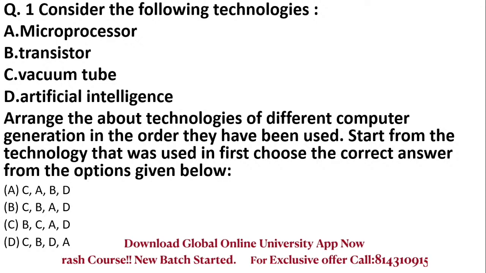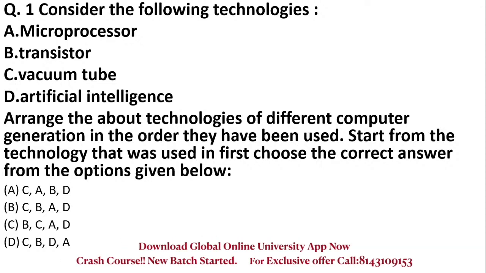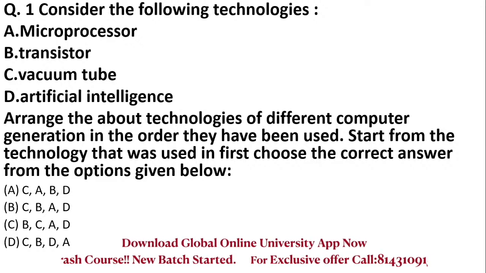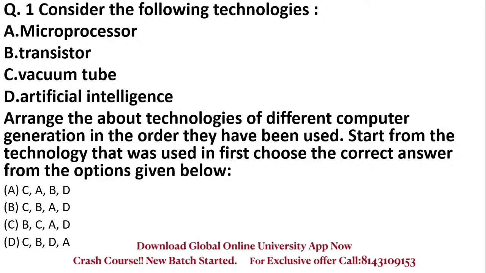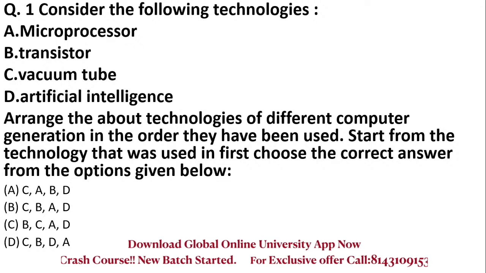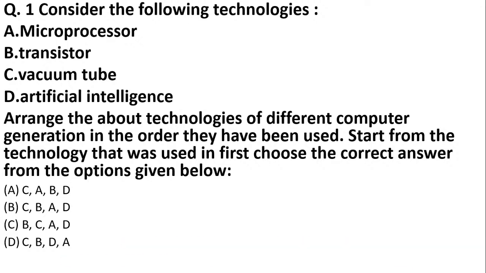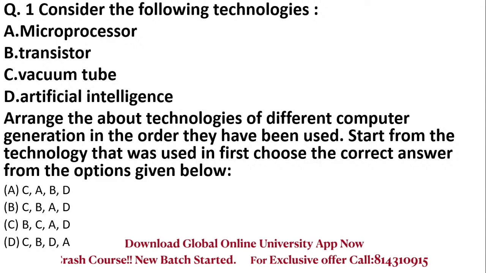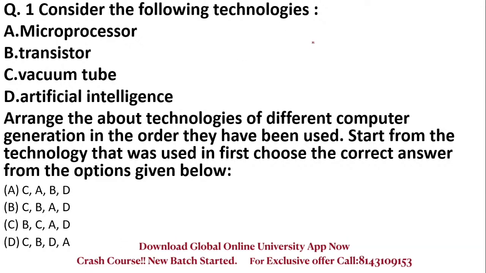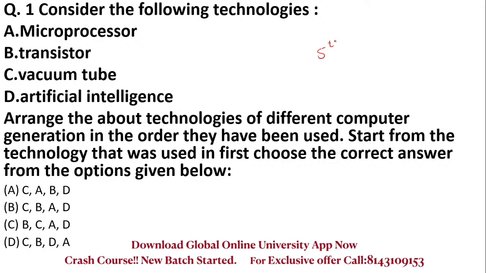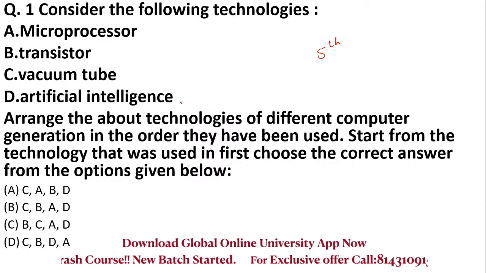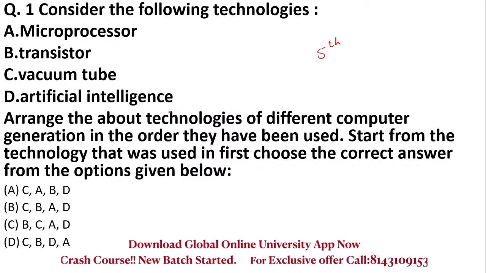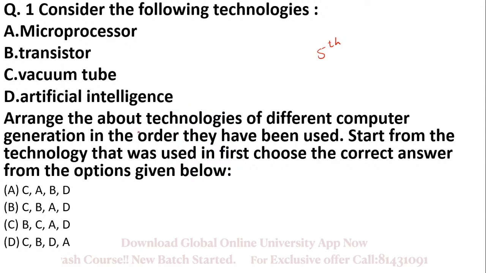You know that computers are classified on the basis of hardware, that is, on the basis of generation. Computers are classified into first generation, second generation, third, fourth, and fifth. So currently we are using fifth generation computers. So we have to arrange these technologies in the order in which they came first.